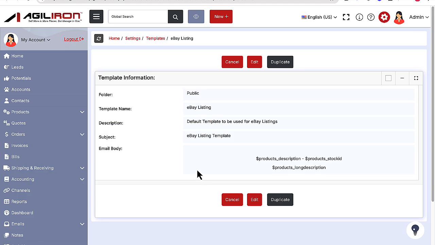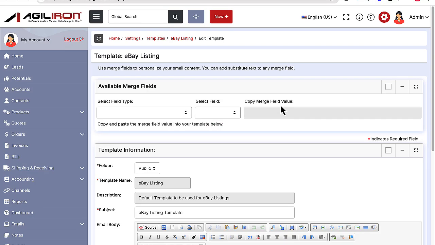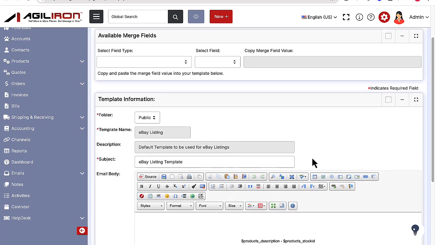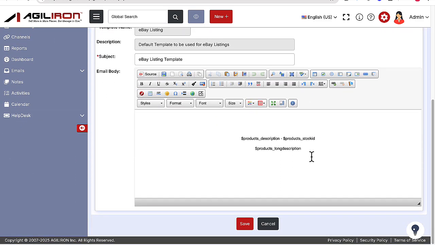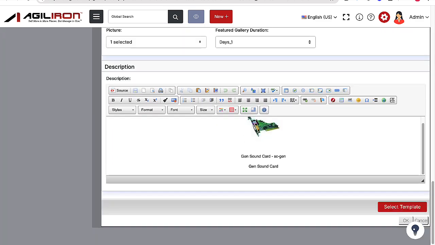Agiliron's initial default template can be modified as you want it to be before making eBay listings, or you can make multiple different templates here in the Settings, Template section. Then you can select whichever design template you wish when you create new eBay listings instead of using the default one.